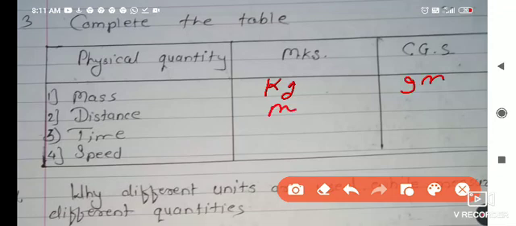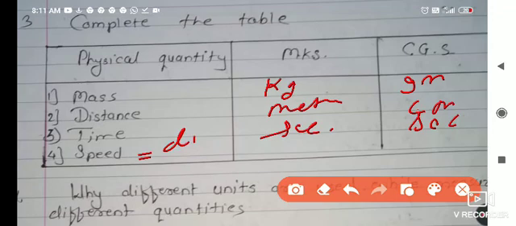Distance we are measuring in the meter, and in the CGS system we are measuring distance in the centimeter. Time we are measuring in the second, and in the CGS system also we are measuring in the second. Speed is equal to distance upon time. So distance we are measuring in meter and time in second, so meter per second is the unit of speed in the MKS system.